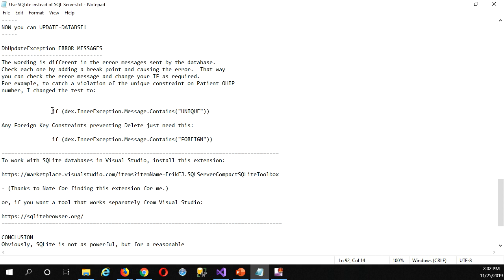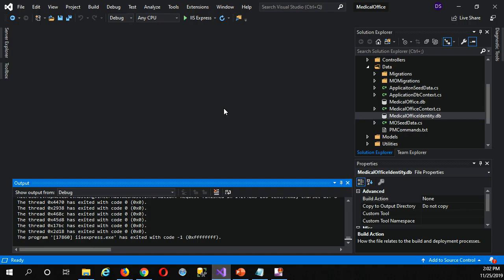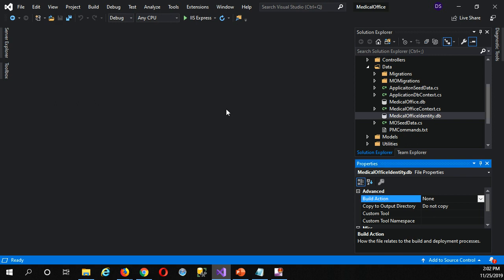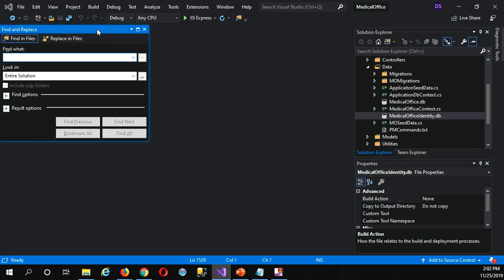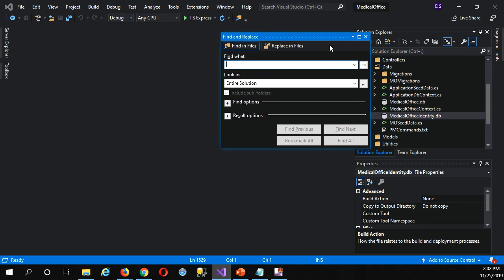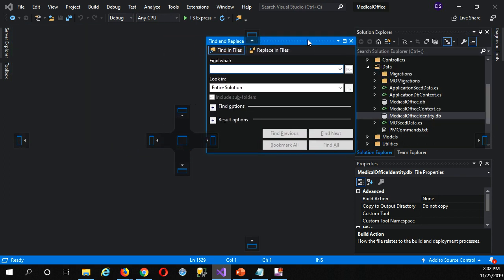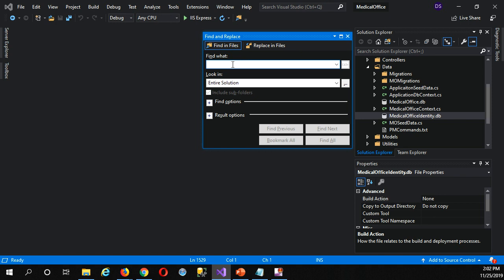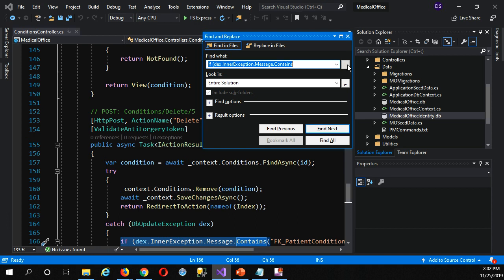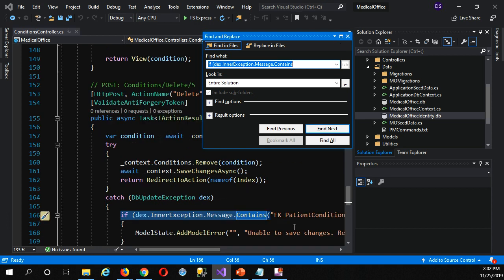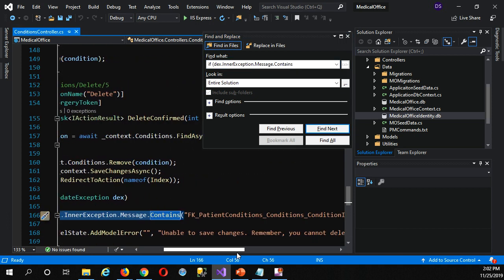So I'm going to do a quick search through my project. Okay, so I'll just do Control F. So I'll look for that in the entire solution. That's fine. Find next. Okay, so here's one here. So that's mentioning the foreign key constraint, right?